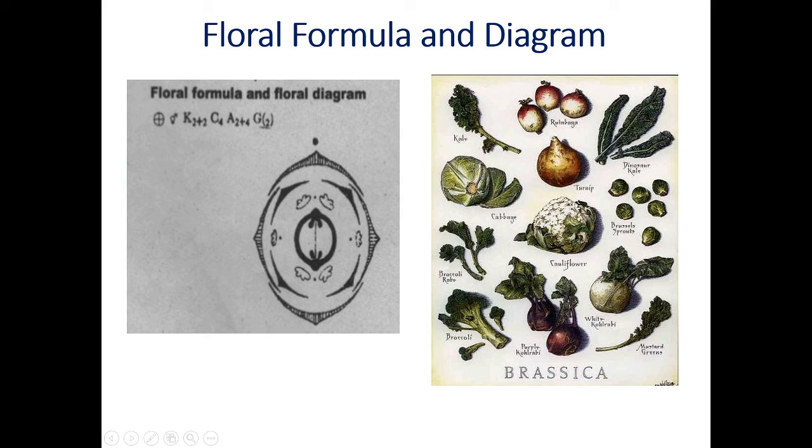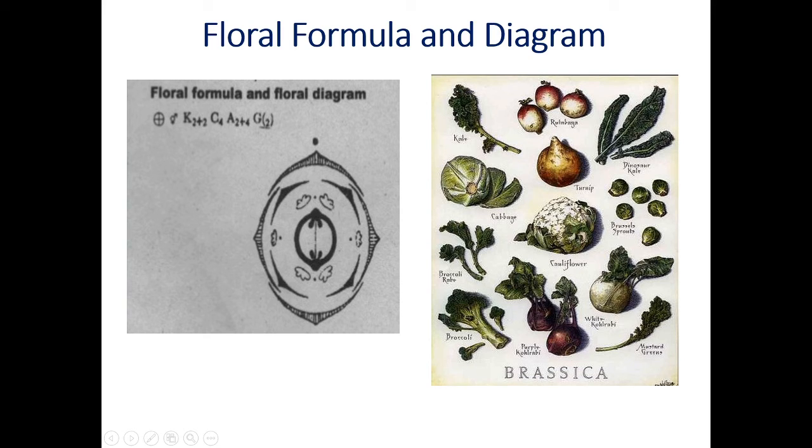I am going to read the floral formula again: ebracteate, actinomorphic, bisexual, calyx sepals 4, 2 plus 2, corolla petals 4, free, androecium stamens 4, tetradynamous condition, they are free, 2 plus 4, 2 stamens are small, 2 stamens are large. Gynoecium, G stands for gynoecium, carpels are 2, syncarpous and superior. This is the method of how to read the floral formula and how to draw the floral diagram.